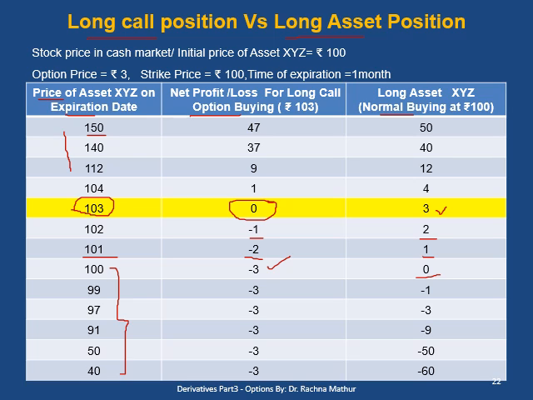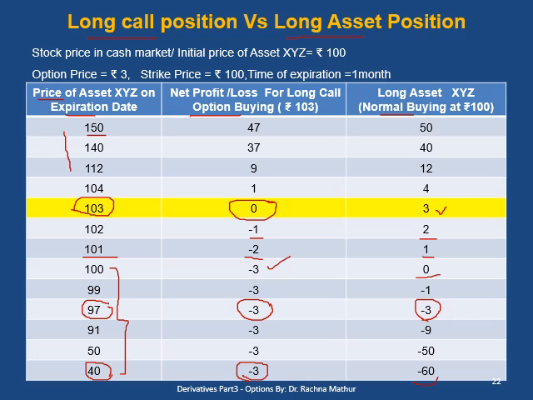If the price falls down to 97 at the time of expiration, in option buying, the loss will be limited to the option premium, the token amount we have paid to the seller to get the right to buy. In the long asset position, the loss will be minus 3. But when the price further goes down to 40 rupees at the time of expiration, the loss in the option is only limited to 3 rupees, but the loss in normal buying increases to 60 rupees.